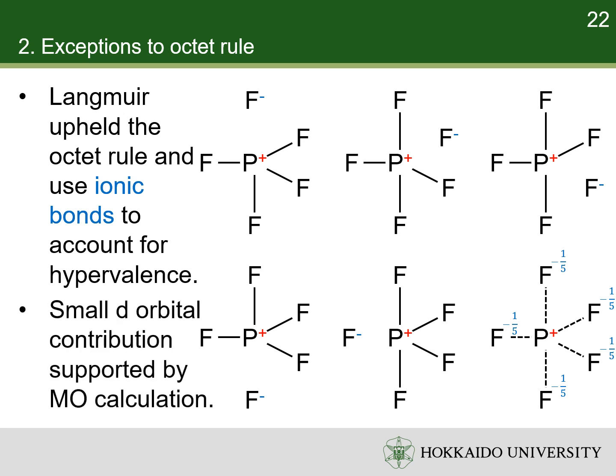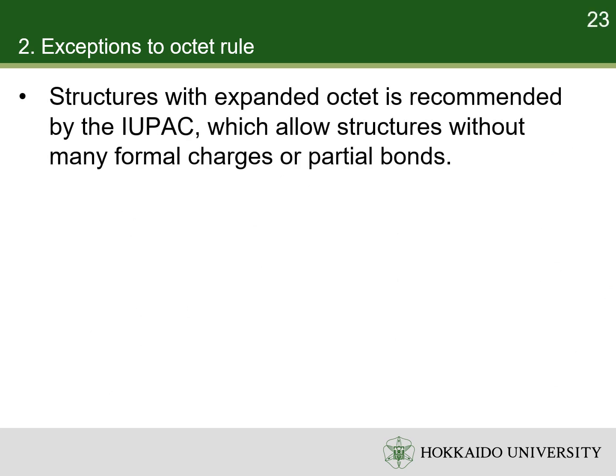The validity of the octet rule for hypervalent molecules is further supported by molecular orbital calculations, which show that the contribution of d orbitals is small, and an occupied orbital is localized on the 5 fluorine atoms, leading to negatively charged fluorine. Nevertheless, for historical reasons, structures implying more than 8 valence electrons in main group elements in the third and later period are still common. This practice allows structures to be shown without using many formal charges or using partial bonds and is recommended by the IUPAC as a convenient formalism.